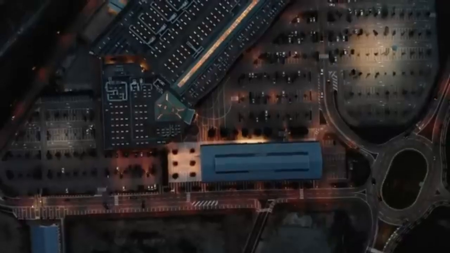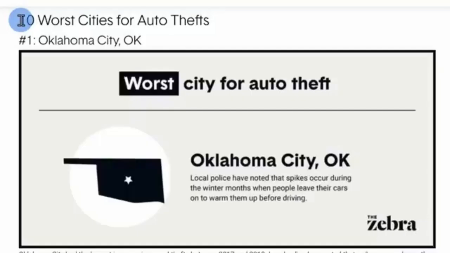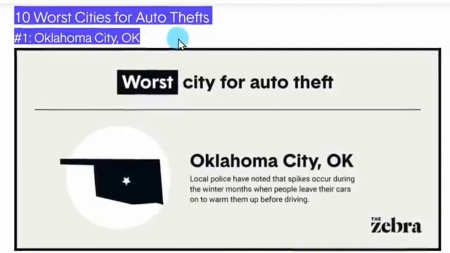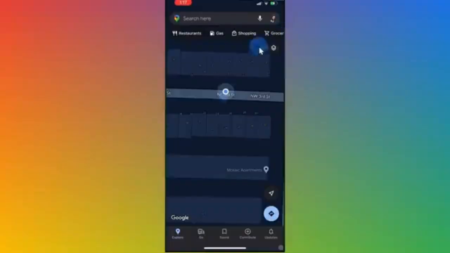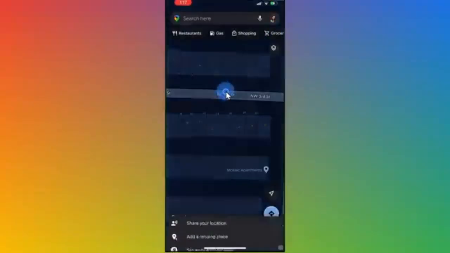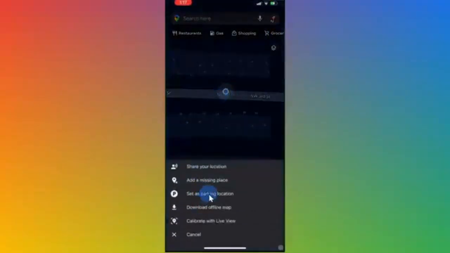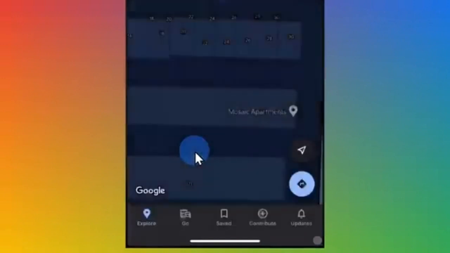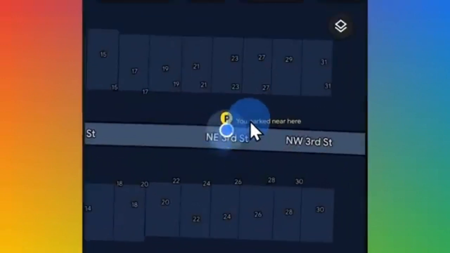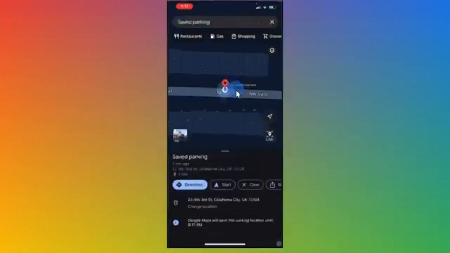At number 2, you can have Google Maps remember your parking location. I always seem to forget where I park my car, but now I'll always know where my car is. Unless, of course, I park in Oklahoma City. Within Google Maps, simply tap on the blue dot that indicates where you currently are, and then you can save your parking location. On the map, you'll now see a pin that shows you where your car is. Once you return, you can click on that pin and you can clear it out.